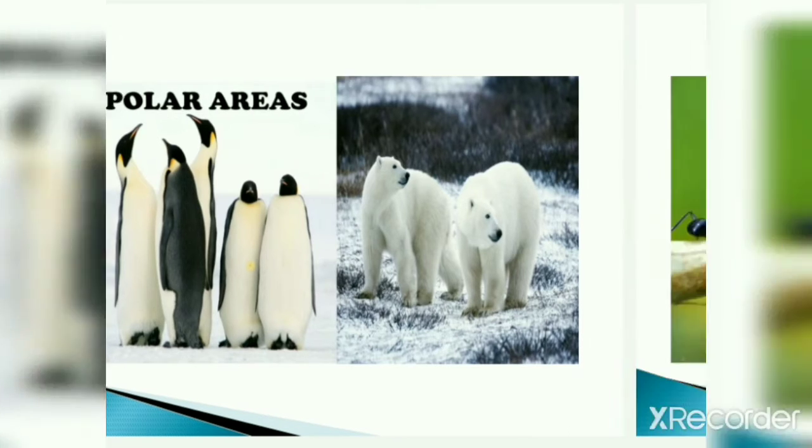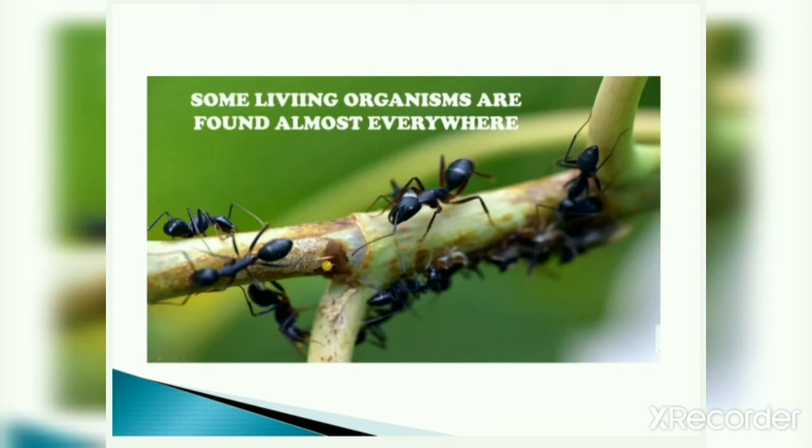But sometimes some living organisms are found almost everywhere. Or we can say that these organisms can survive everywhere. For example, ants. You can see ants everywhere: in the home, outside the home, in desert, in coastal areas, in plain areas. So we can say that ants are present everywhere.